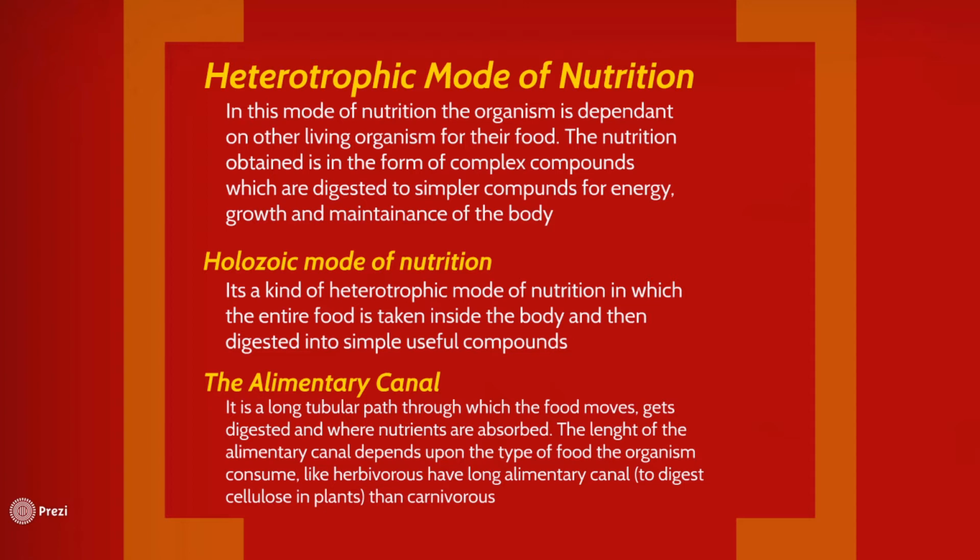Now once these organisms eat the plant or part of the plant, they intake a huge amount of cellulose into their body. You should remember that digestion of cellulose is much harder and therefore their alimentary canal needs to be much longer as compared to carnivorous animals. Carnivorous animals are those who are dependent upon flesh for their food. Flesh contains mostly proteins, which are relatively much easier to digest as compared to cellulose, and therefore the alimentary canal of carnivorous animals is smaller. Therefore, the length of the alimentary canal of carnivorous animals is shorter.